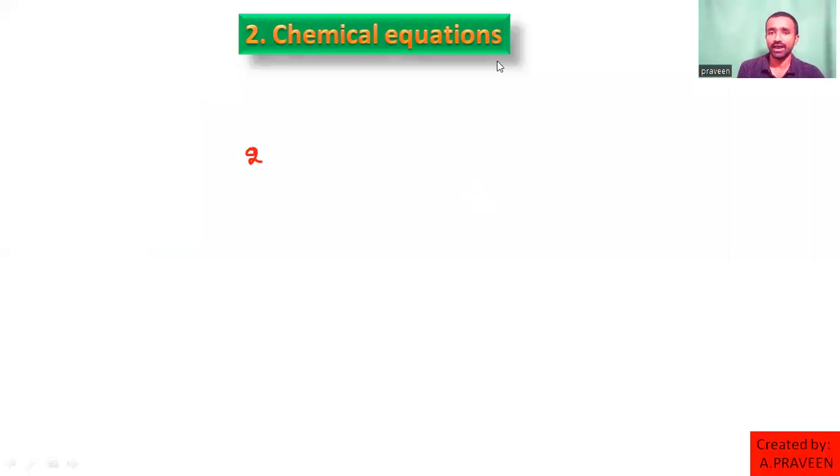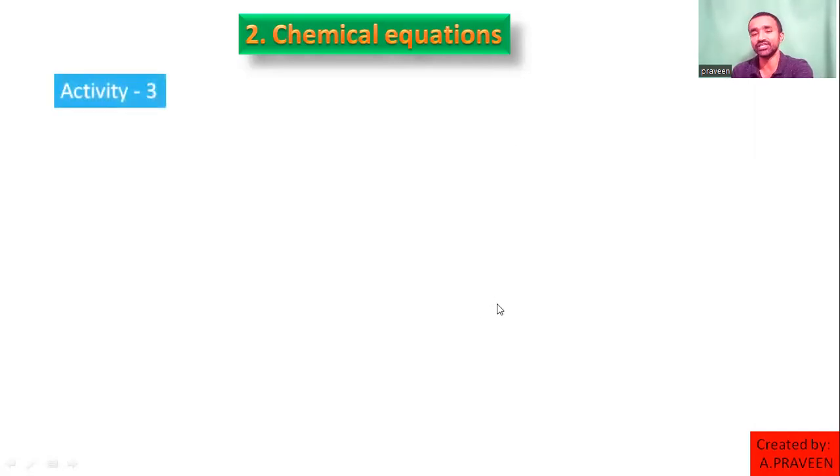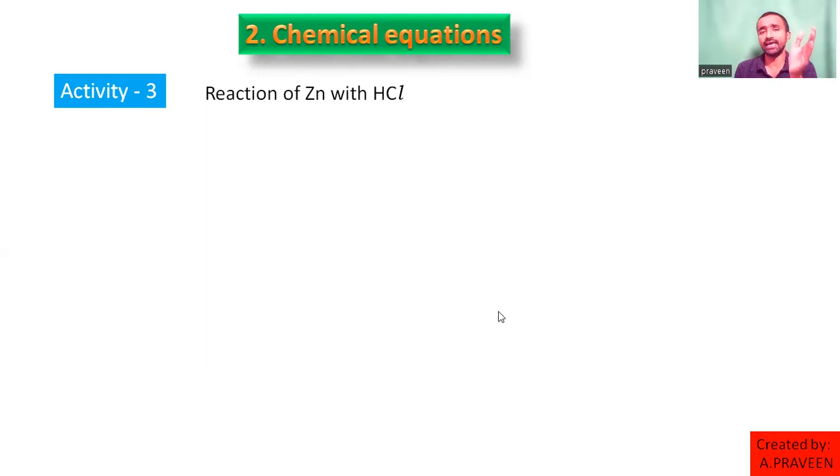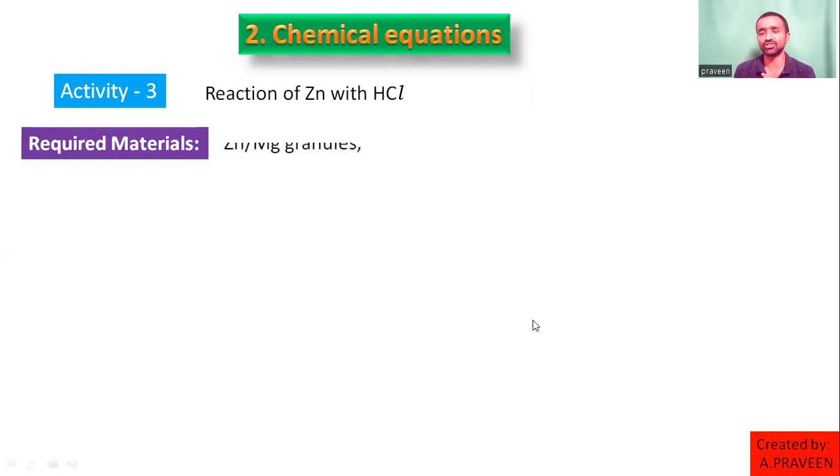Then we'll go for activity number 3 here. What is activity 3? Observing the reaction of a metal with an acid. Here, directly, the reaction of zinc with HCl is given. In the third lesson, we will learn the same activity as the reaction of metal with acid. So understand it well, it will be helpful in your third lesson also. Then what are the required materials here? Required materials are zinc granules and hydrochloric acid.